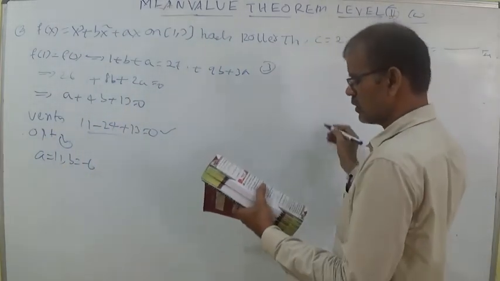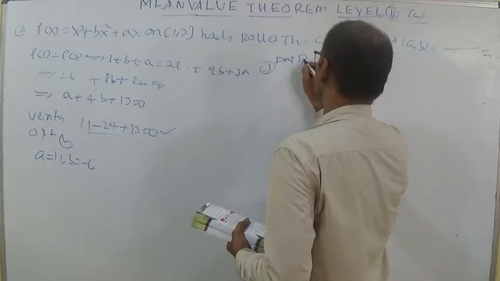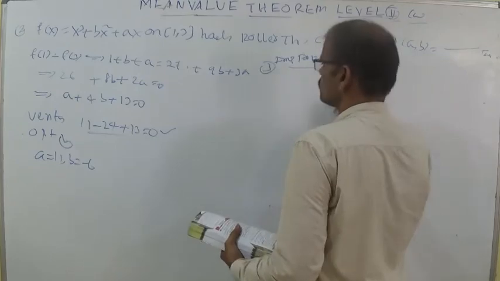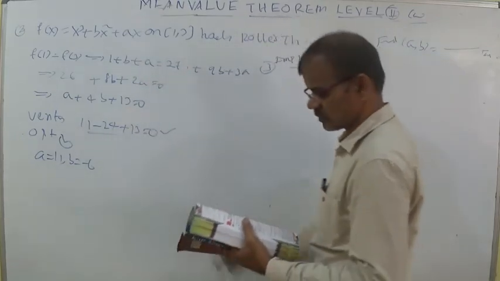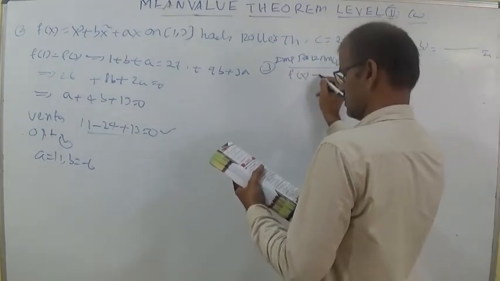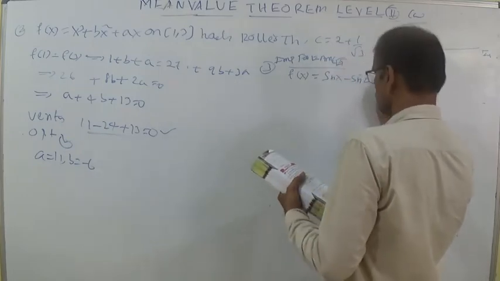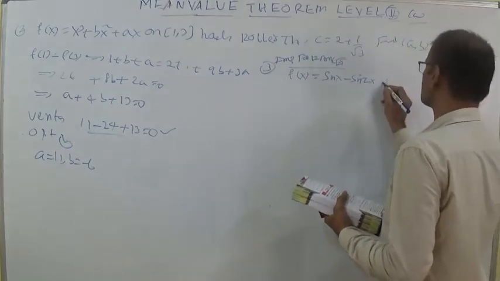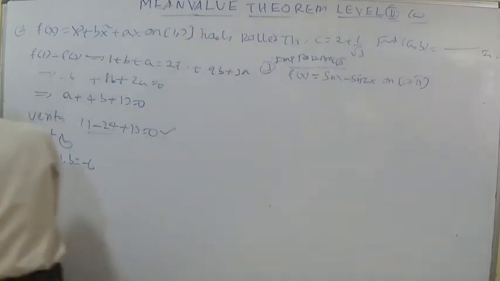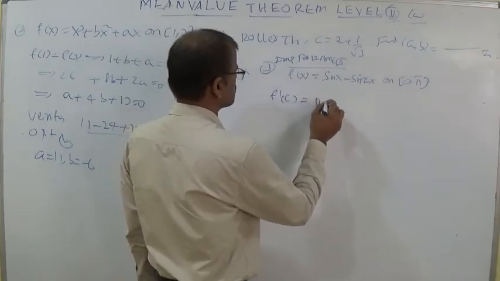Let us discuss the third question. Value of Rolle's theorem, f of x is equal to sin x minus sin 2x. This is important for the M set. Until 2004, this type of sum was given in mains. Here on 0 comma pi, you should calculate the value of c. Using Rolle's theorem, f dash c is equal to 0.